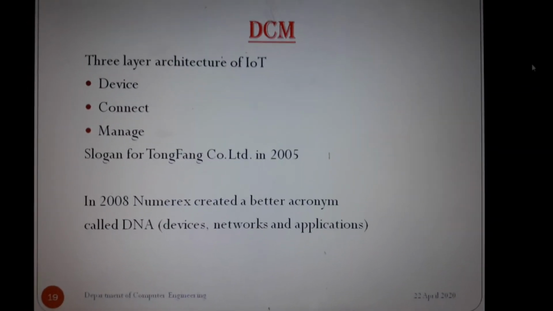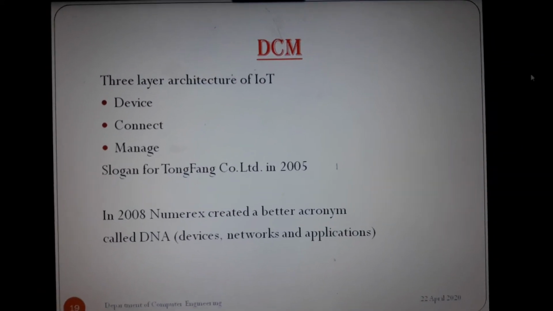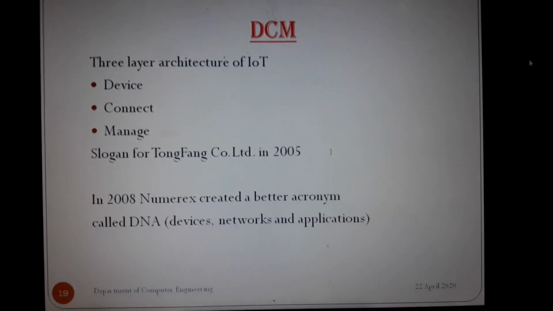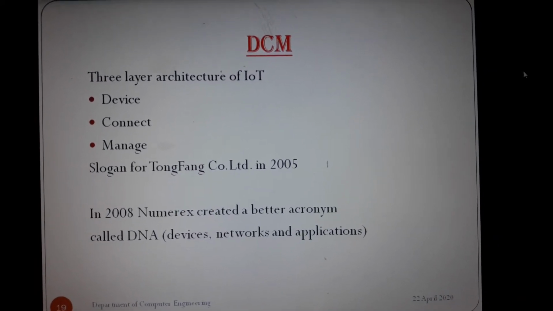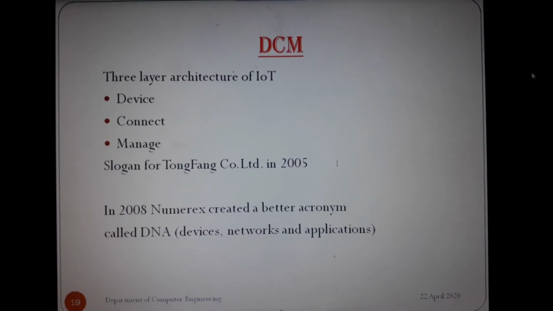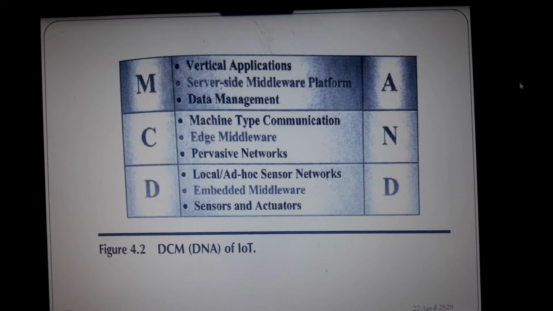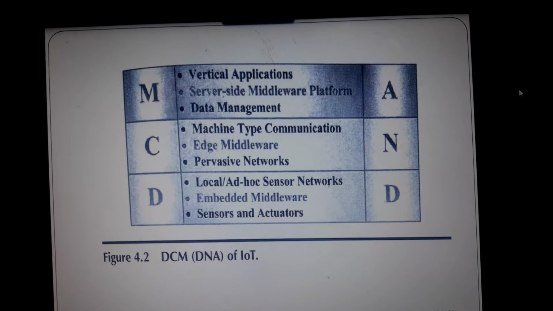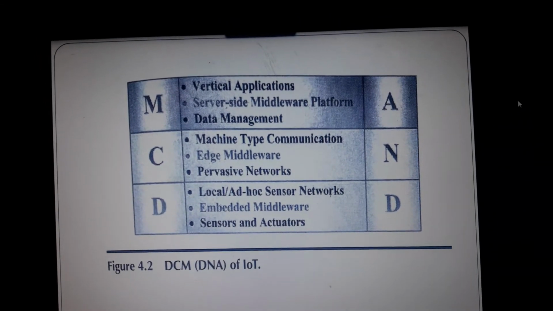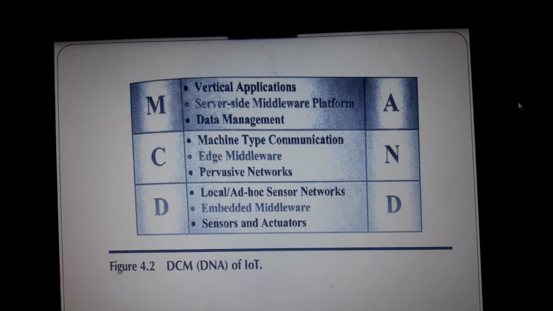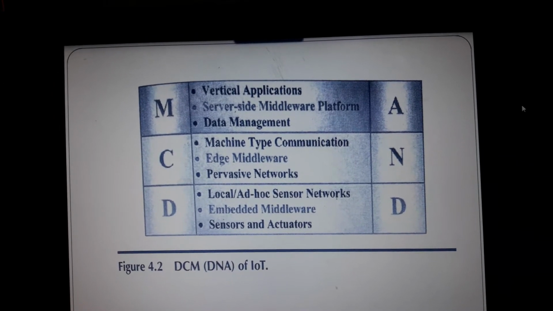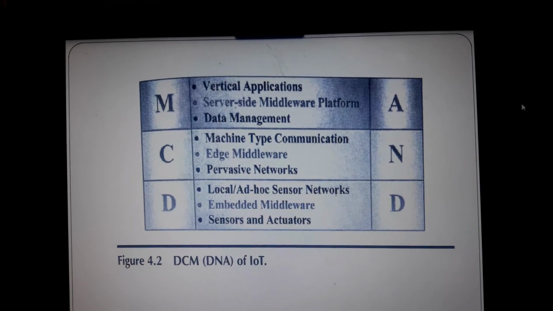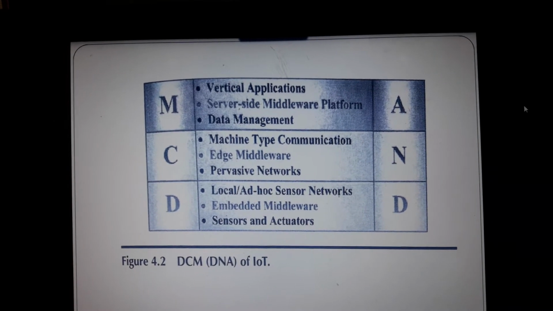Three-layer architecture of IoT: device, connect and manage. Slogan for Pachube Limited 2005. In 2008, Numerex created a better acronym called DNA, that's Device, Network and Applications. DCM and DNA: vertical application, server side middleware platform, data management, edge middleware, private network, local ad hoc sensor network, embedded middleware, sensor and actuator.